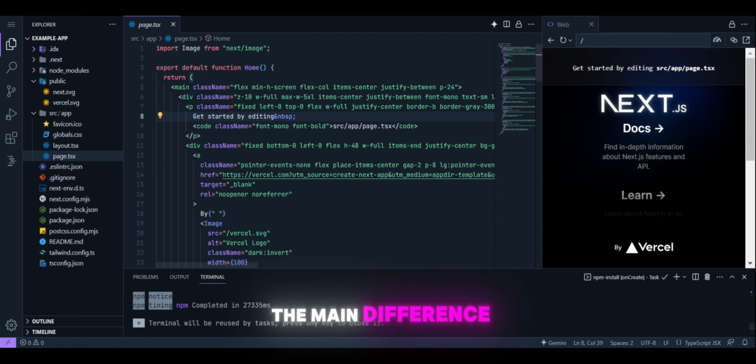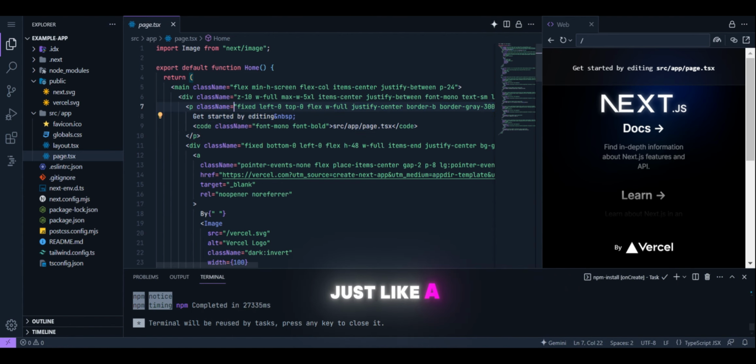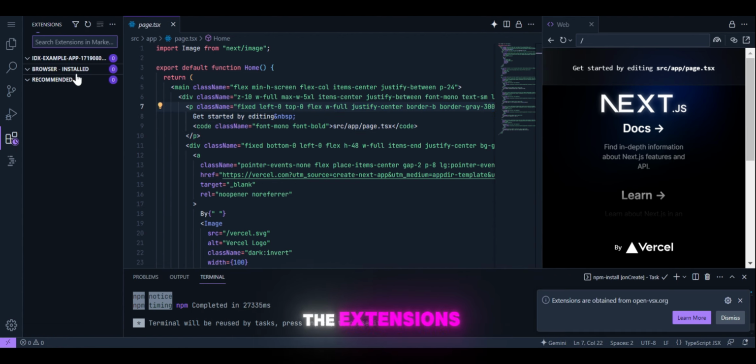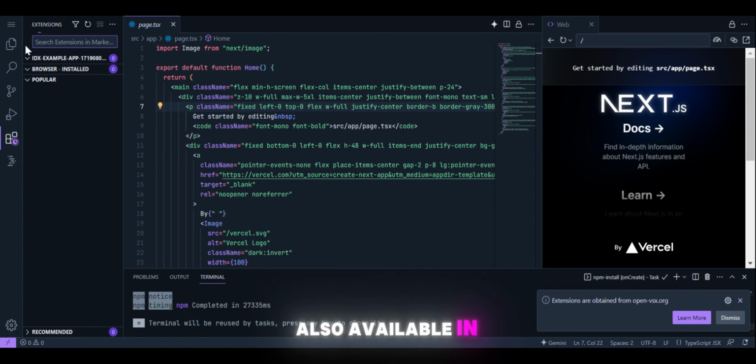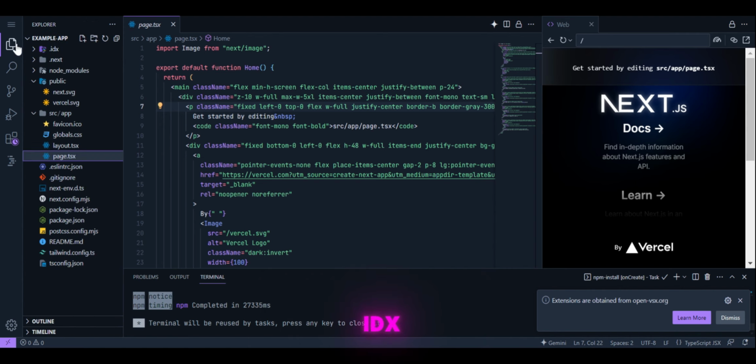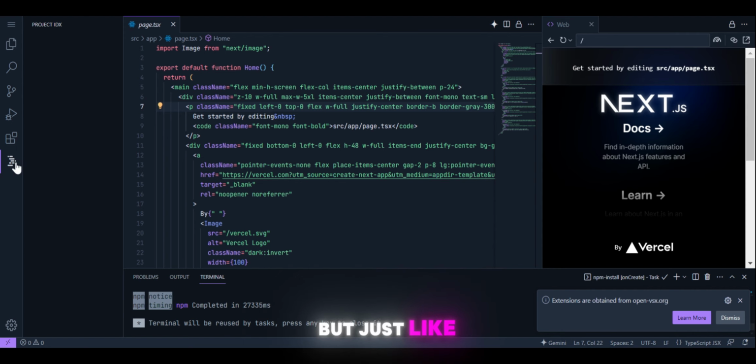That is the main difference, but every shortcut and everything is just like VS Code. It also supports extensions. The same extensions available in VS Code are also available in IDX. Same options, but IDX also provides some extra options.